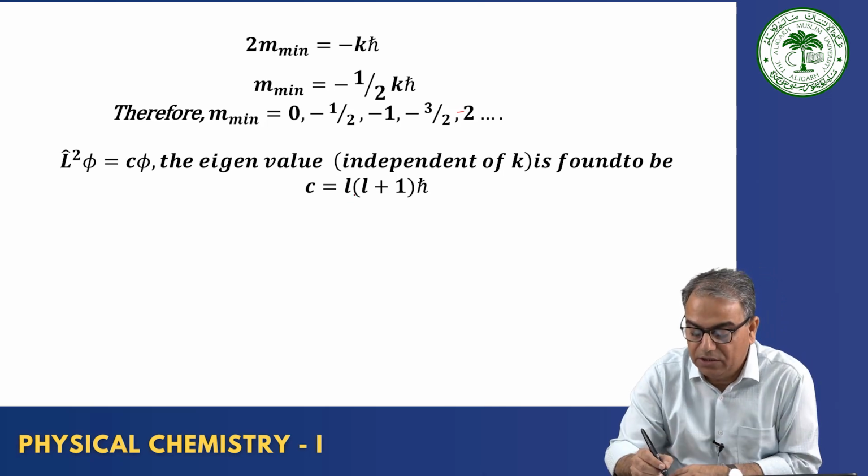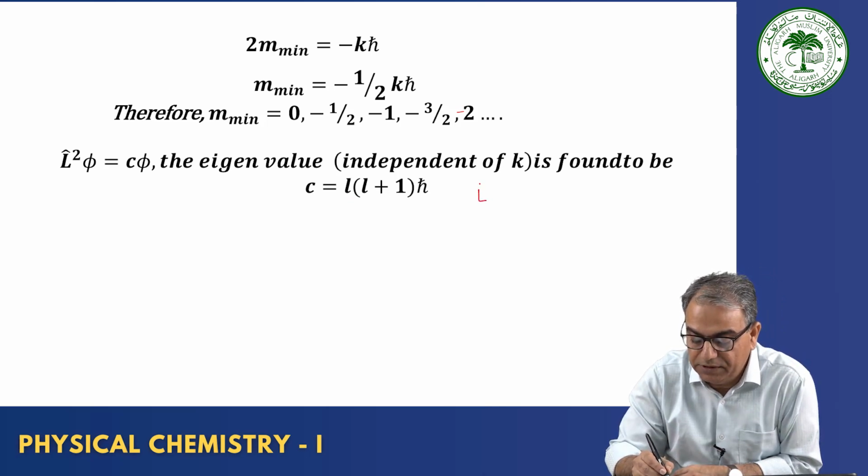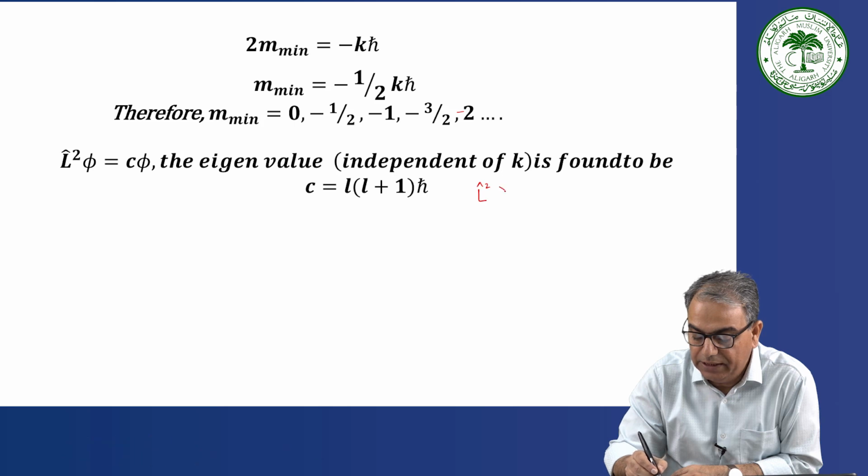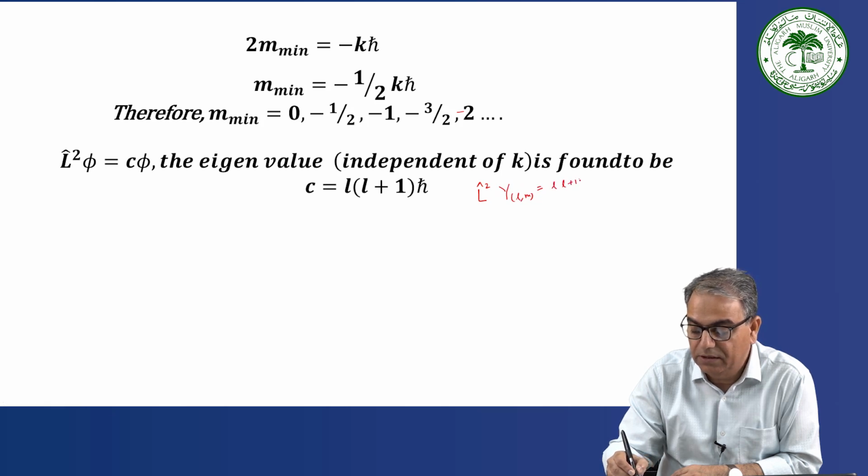This we did earlier also, that when you operate with L square on a function, say any function, better to write Y_LM, spherical harmonics, then what you get is L into L plus 1 ħ square Y_LM. This we did earlier also.